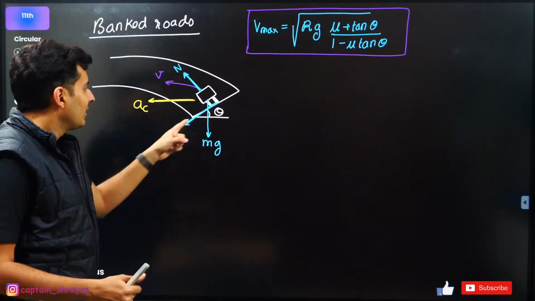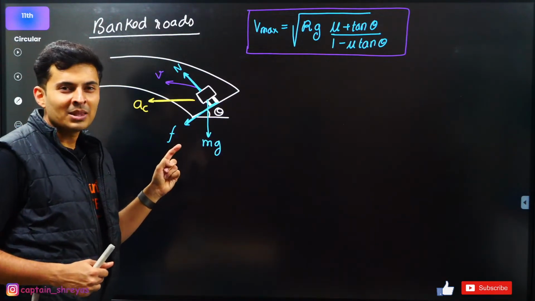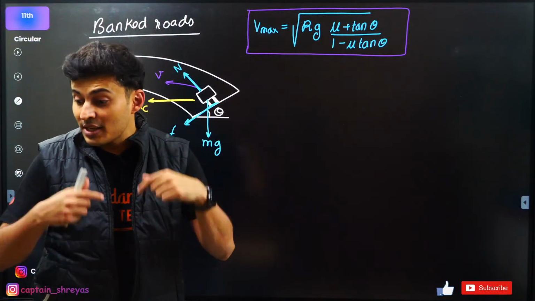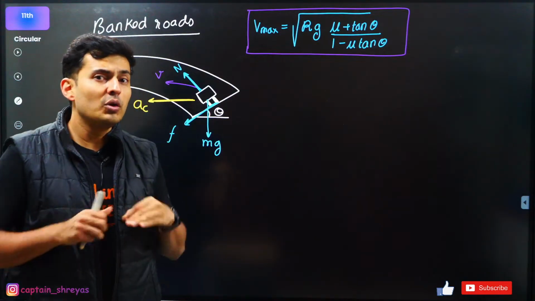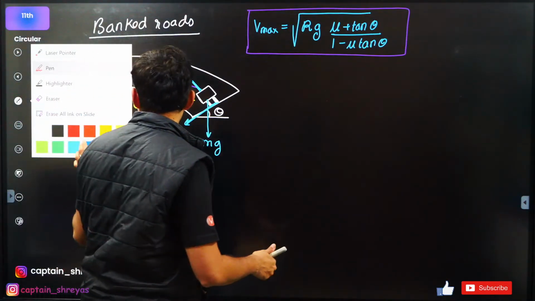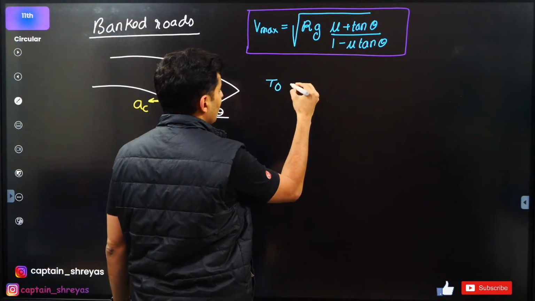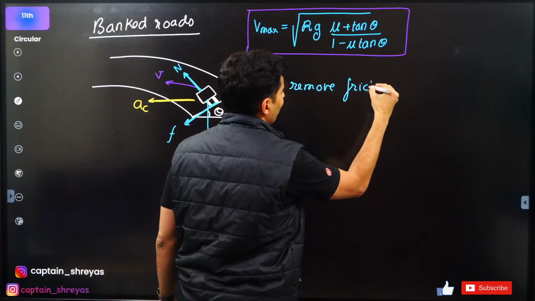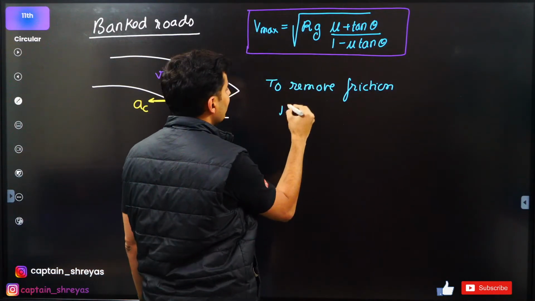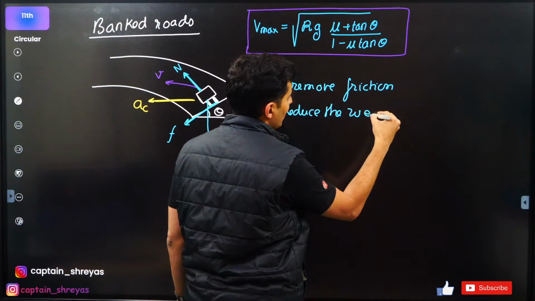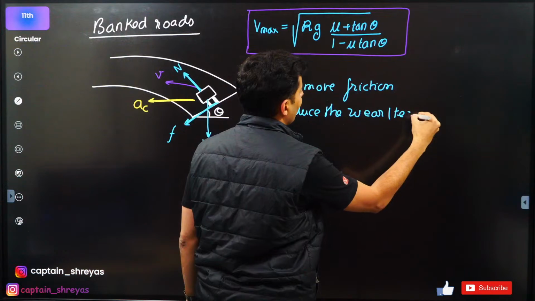But guess what? There is this friction which was acting. That friction is always a bad thing. It will cause wear and tear of the car. You do not want that. So what do you do? You remove the friction. When you remove friction, you basically reduce the wear and tear of the tires of the car.